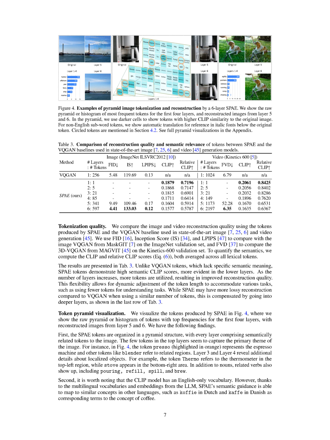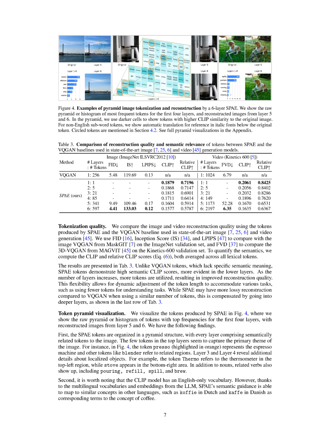Section. Token Pyramid Visualization. We're going to discuss a method of visualizing the tokens generated by the SPAE model. This visualization is akin to a pyramid or histogram, showing the most frequently occurring tokens across the first 4 layers of the model. We also present images reconstructed from the 5th and 6th layers. Our observations from this visualization are threefold.